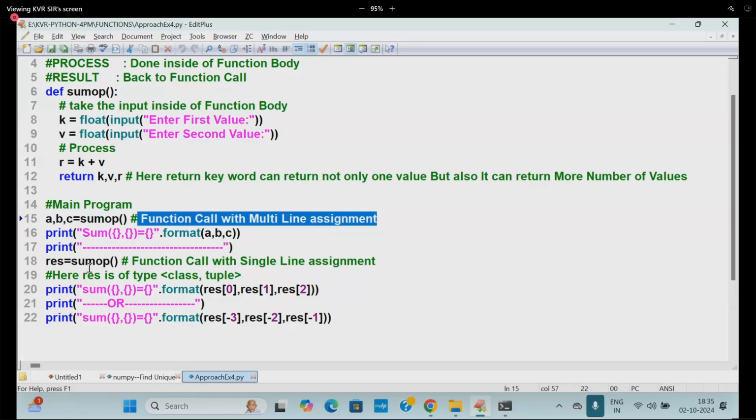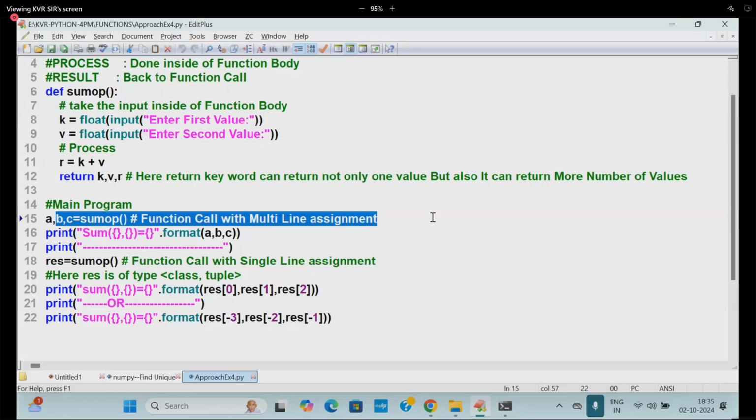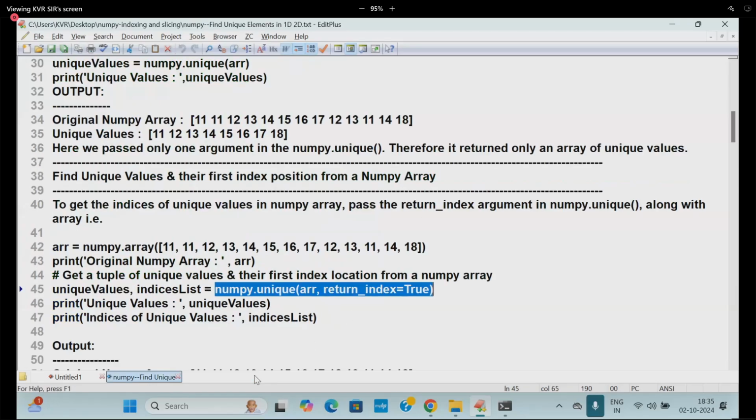I can also return everything into a single-line assignment, which is called a tuple. This is Python level only, because to understand NumPy very well, I used to teach that in the PyCharm level to you people.